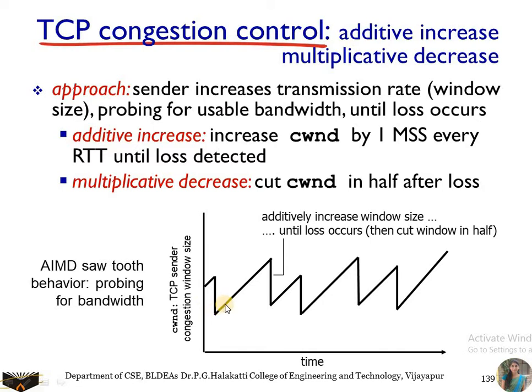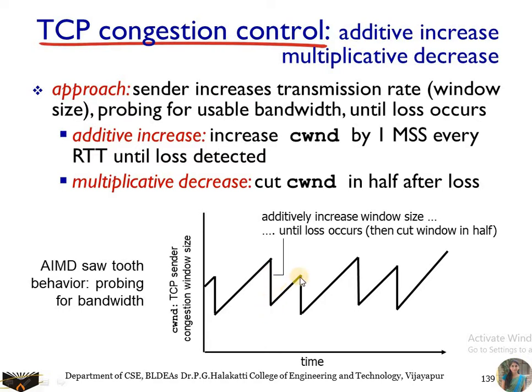So you can see here there is an additive increase. There is no loss, so again increase. There is no loss, again increase by 1. Additive means you increase it every time by 1 MSS. Whereas the decrease is called multiplicative. There is a sudden decrease. The increase is like a linear graph, whereas the decrease is a sudden loss. So decrease it to half of the existing window.